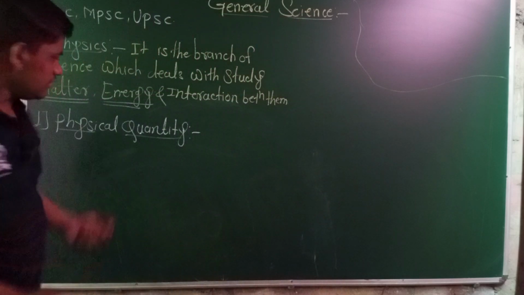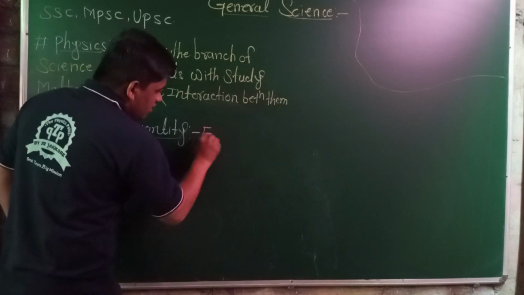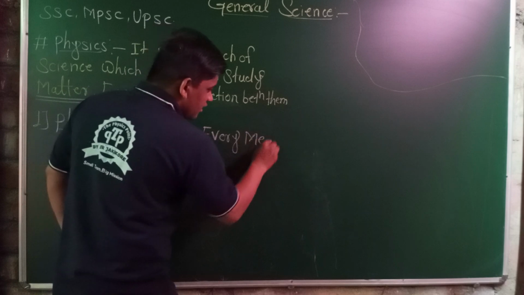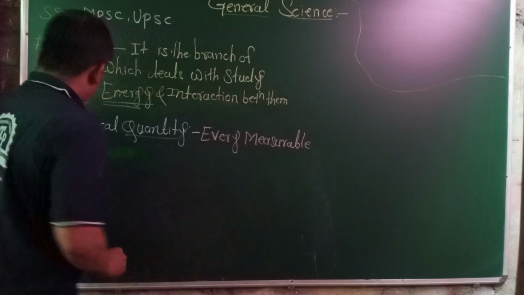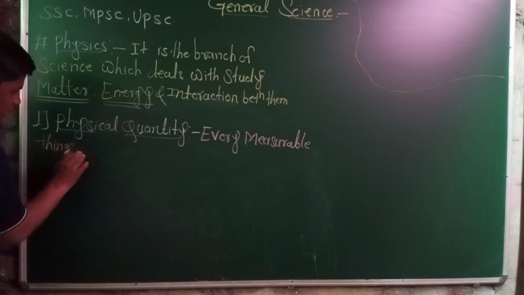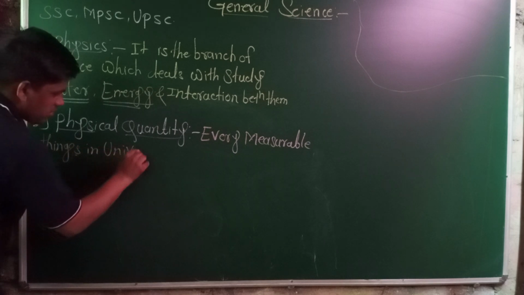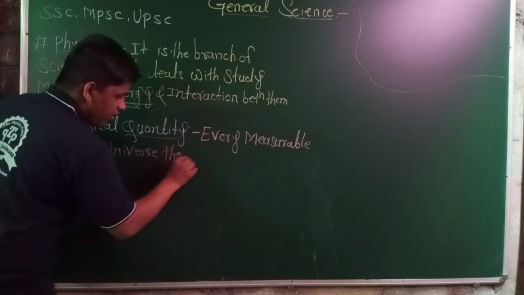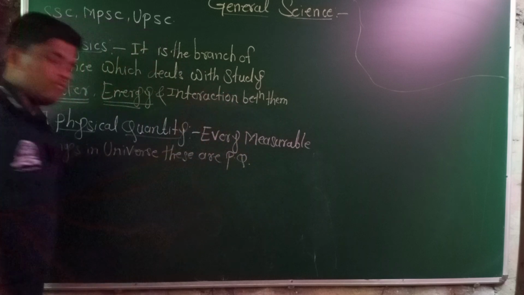It means the definition is: every measurable thing in the universe is a physical quantity, in short form PQ.